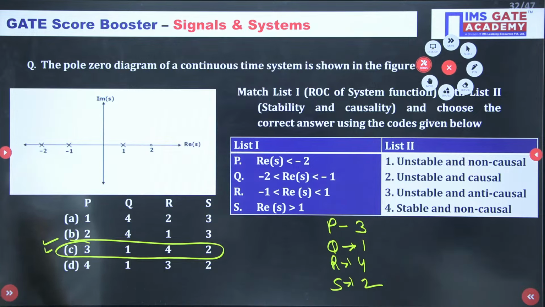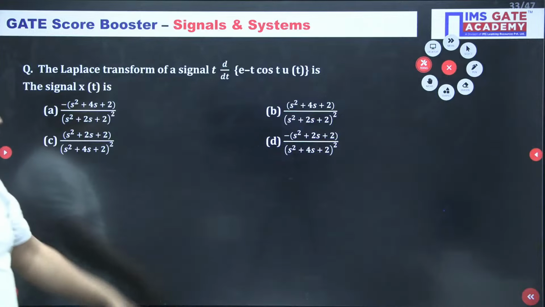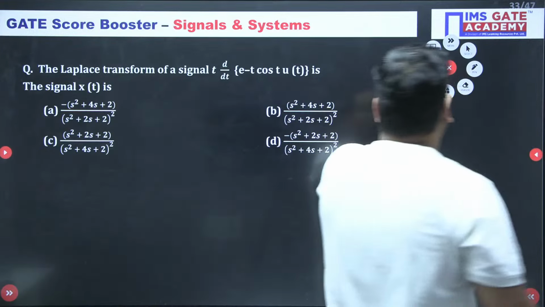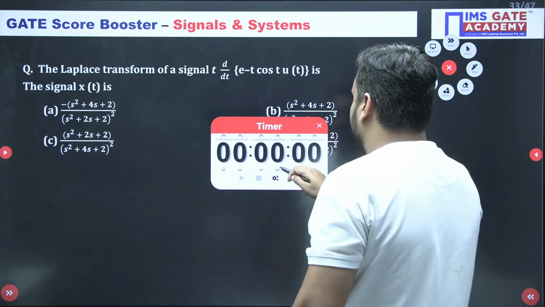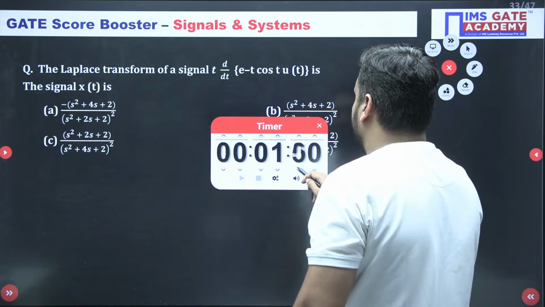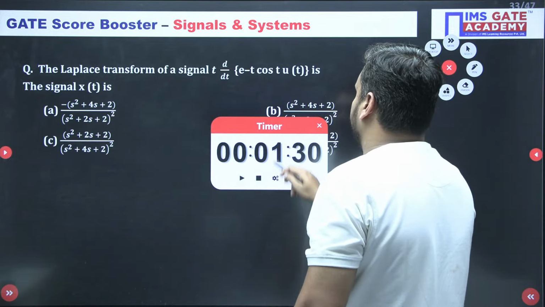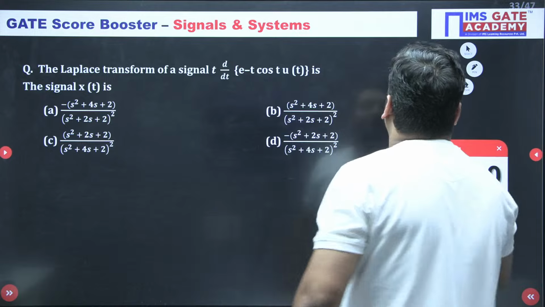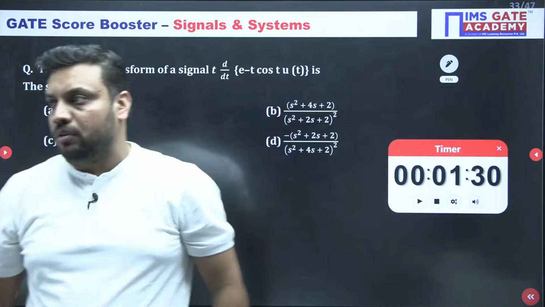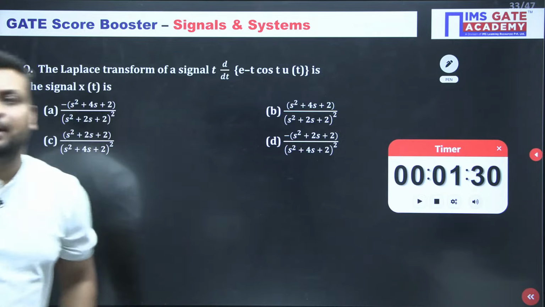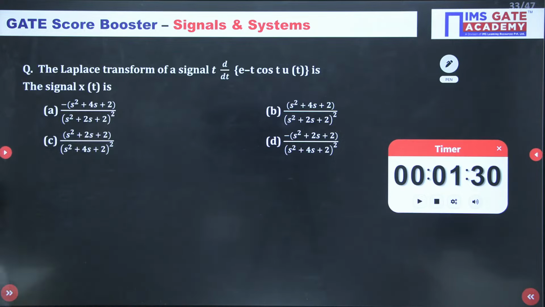So I think we already completed this question. Very beautiful concept. Property-based question. Even some students recognize the property, but still they are not getting the answer because they are making calculation mistakes. So you should be fast and accurate in properties. You should be fast and accurate in differentiation also. Sometimes we make silly mistakes in differentiation, mathematics. You should be strong in maths, guys. Make it fast, guys.